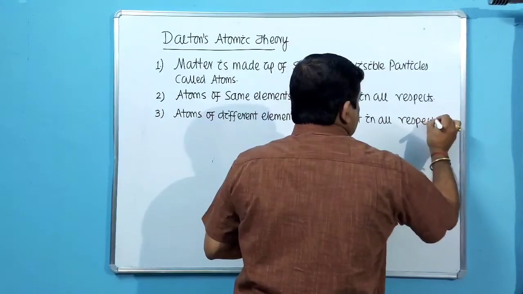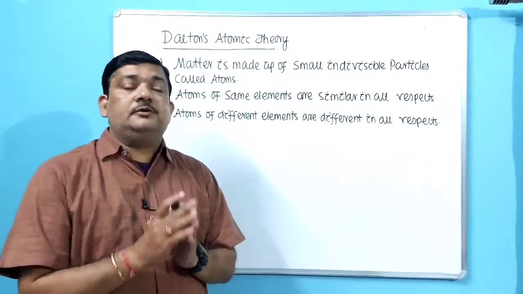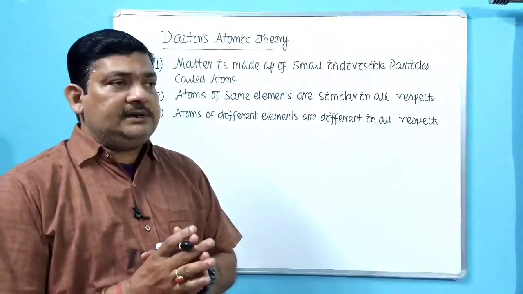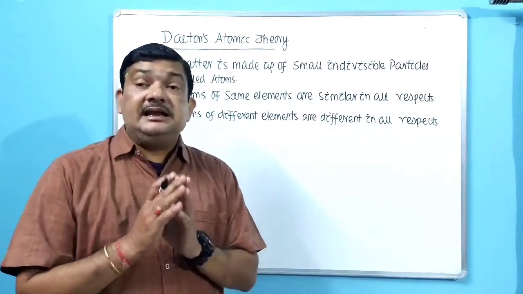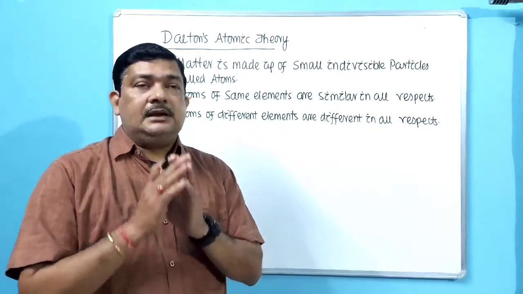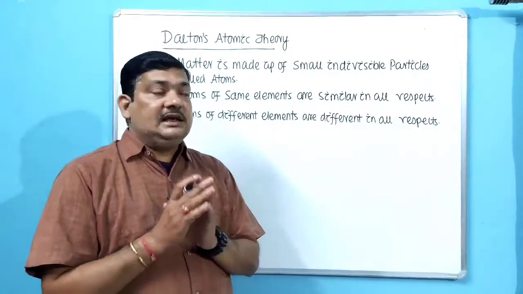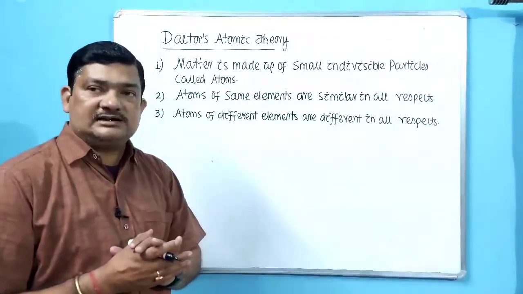He proposed that if we take atoms of different elements, suppose we compare oxygen and carbon, these are atoms of two different elements. Dalton proposed that there cannot be any similarity between them. They don't have any common property. So that is point number 3.